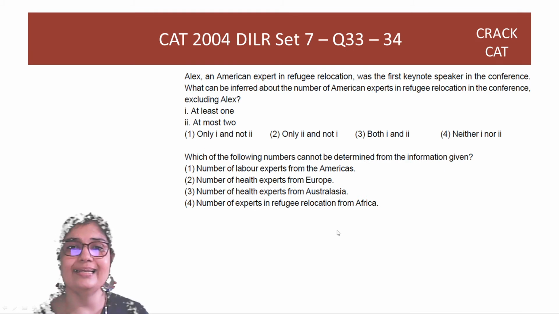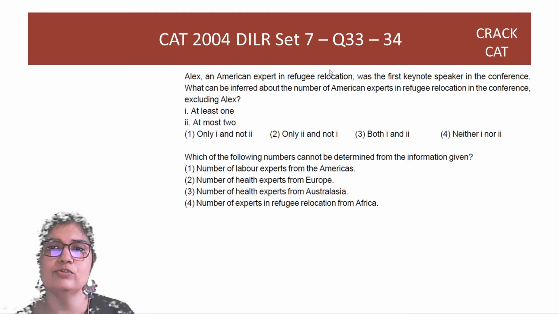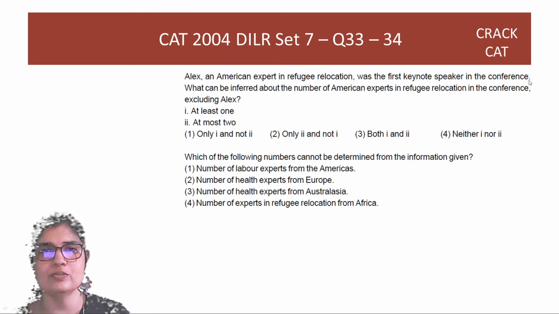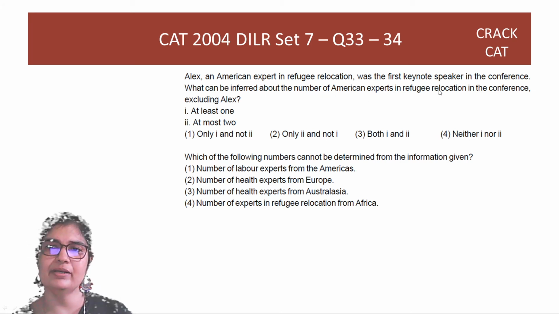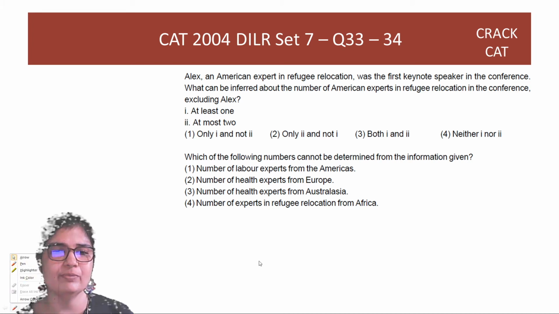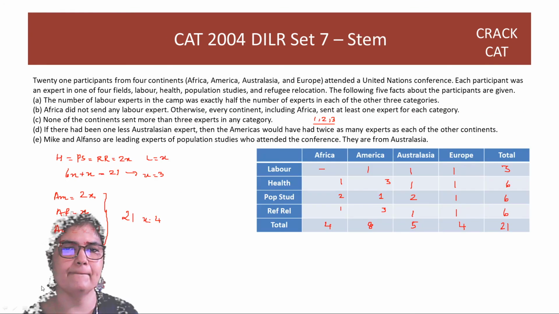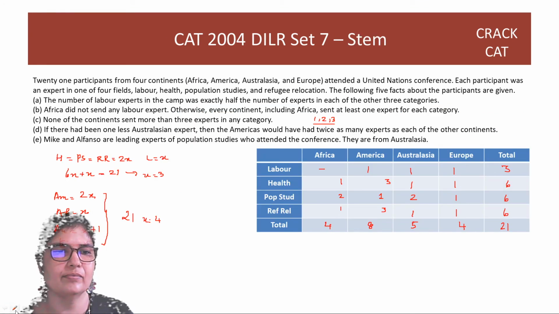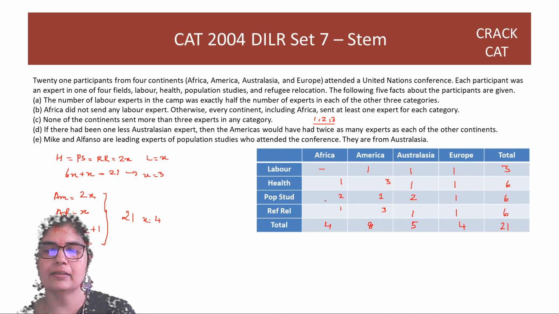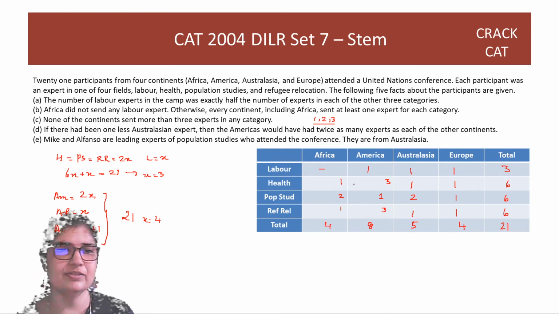Next, Alex, an American expert in refugee relocation, was the first keynote speaker in the conference. What can be inferred about the number of American experts excluding Alex? So you just have to focus on how many people there can be in refugee relocation. That is the question. So let's rub off this thing.